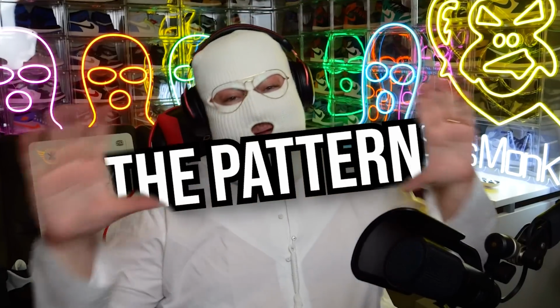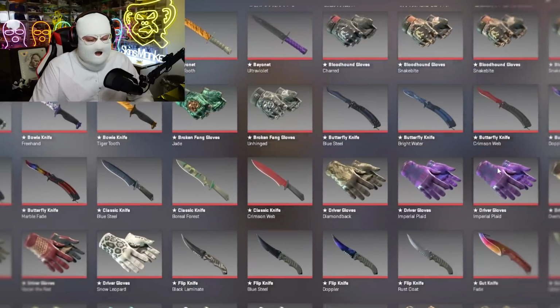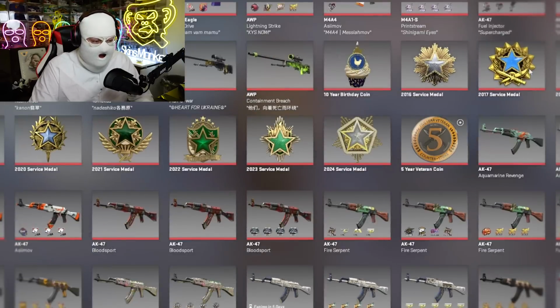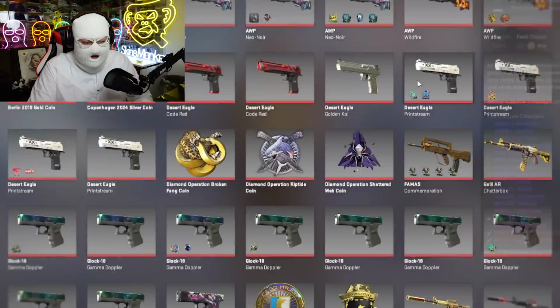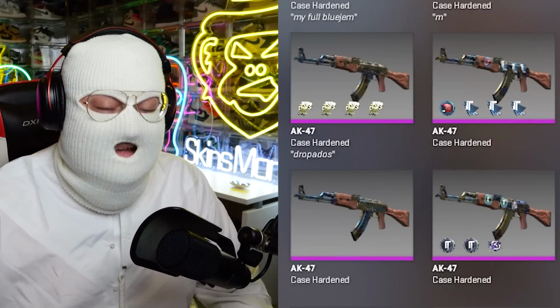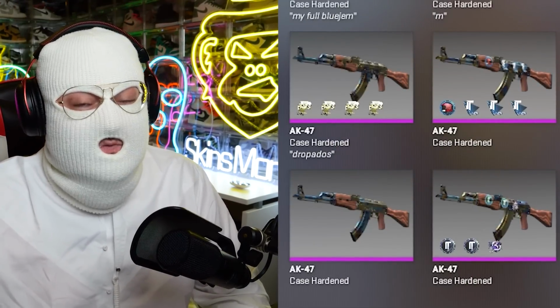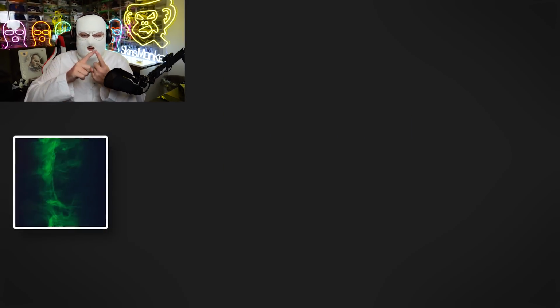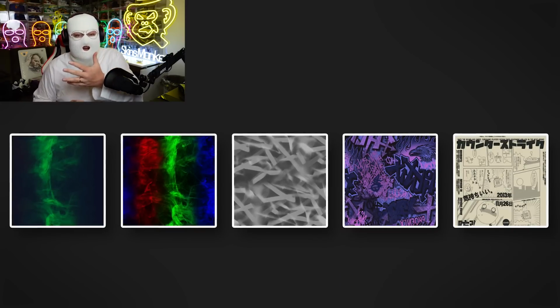Next up, we have pattern. Now, every single skin in CS also has a pattern, and some of them are worth nothing, and some of them are worth a lot more. And when you're talking about patterns, most people only seem to think about case hardens, but there's a lot of patterns which add overpay. Just to mention some skins that have pattern overpay, we have Gamma Doppler, Doppler, Urban Masked, Galil Phoenix Blacklight, and Five-SeveN Kami.